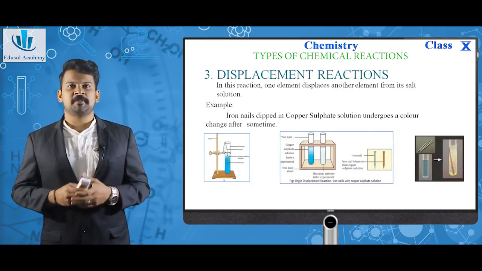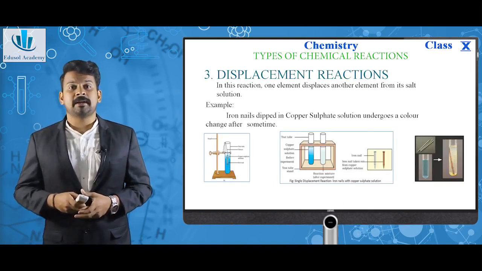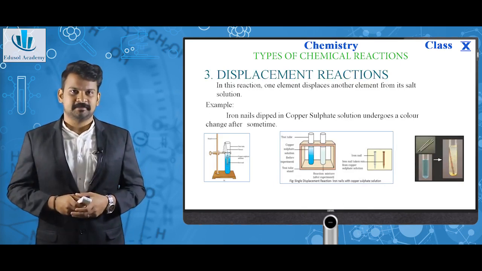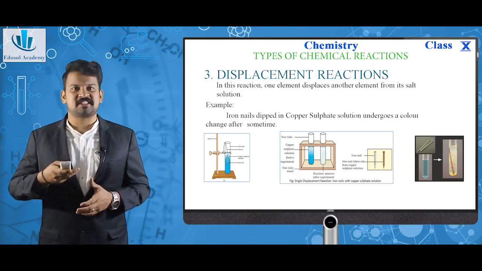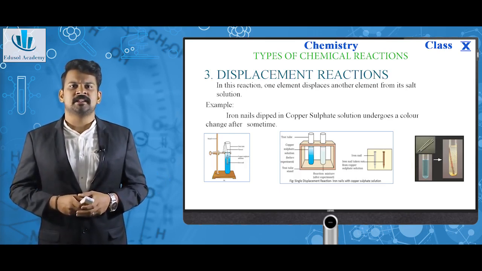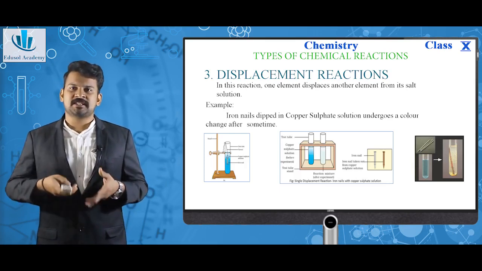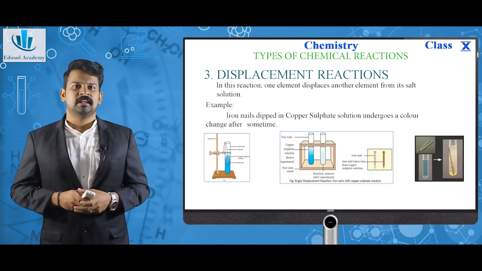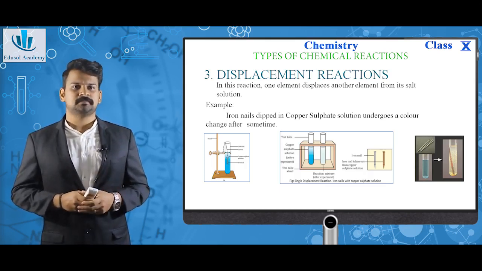Next is displacement reaction. As the name suggests, in this reaction, one element displaces another element from its salt solution. The best example we have is, you can see here, this is also in your textbook. Iron nails dipped in copper sulfate solution undergoes a chemical change in such a way that a color change occurred after some time. We all know the color of copper sulfate is blue.